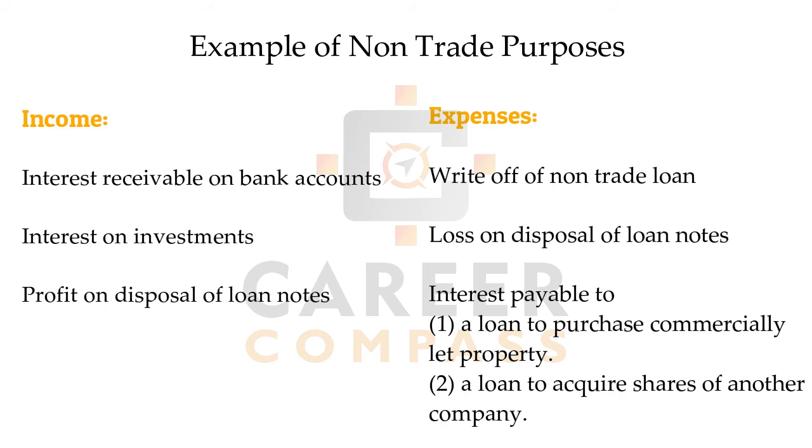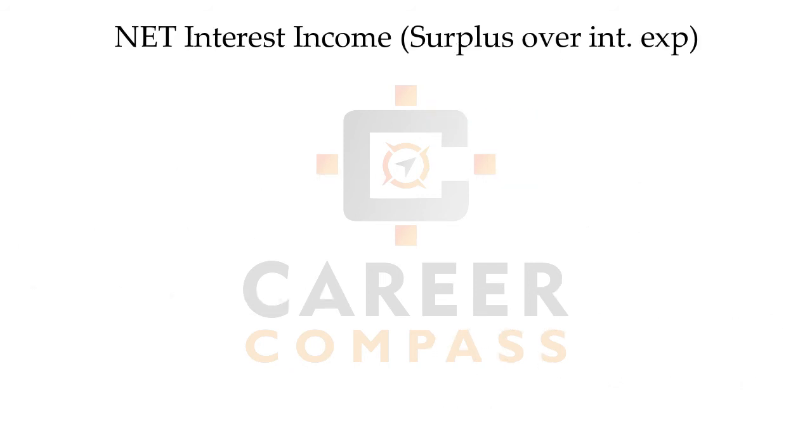But the point here in the non-trade interest topic is that, students, we net off the non-trade interest income and any payment of the non-trade interest for the year, which is called the loan relationship rule. That means we are not separately writing the non-trade interest income on the credit side or the debit side, we are not separating them, we are just netting off. And when we net off the interest, it's very obvious that either we will get a surplus or we will have a deficit. Surplus means interest income is greater than the interest expense.